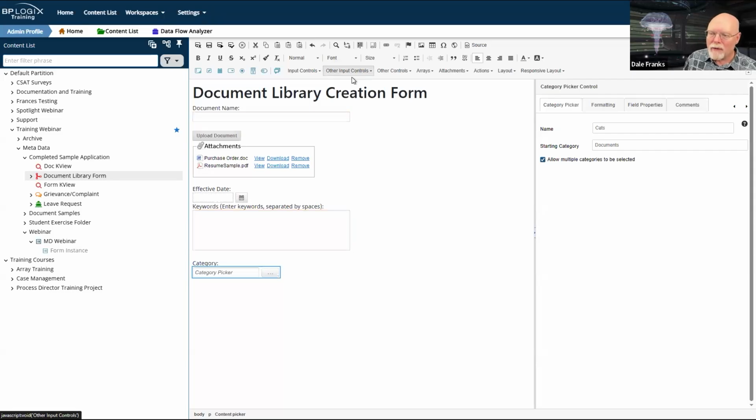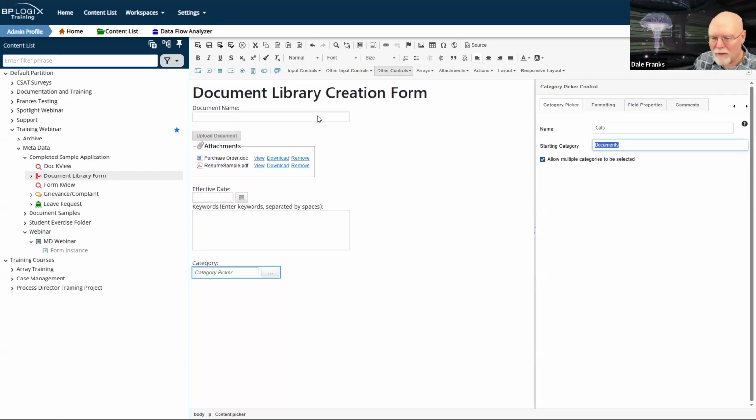And so from other input controls, we'd grab the category picker, we drop it onto the form, and now I've got to do two things. Number one, obviously, I've got to give it a name. And second, I've got to specify the starting category, which means the top level category that I want to start reading through the tree to find the subcategories. We're already at the documents level of our category tree.